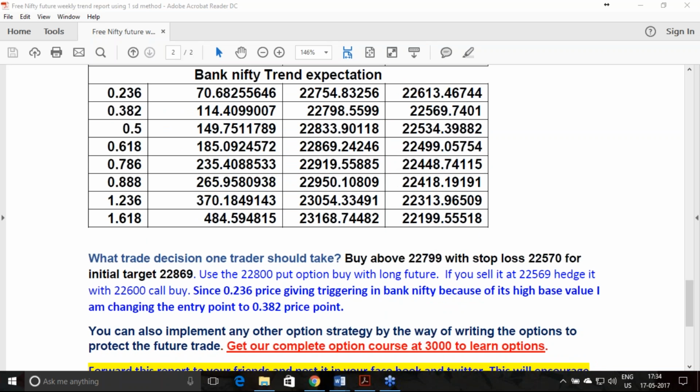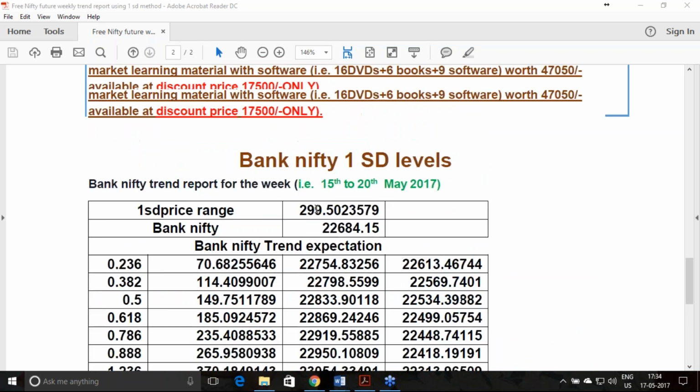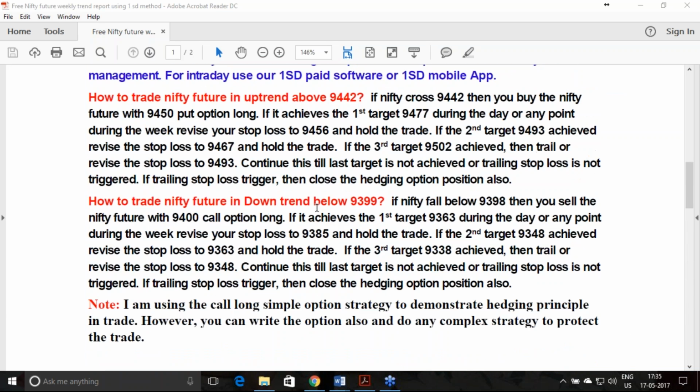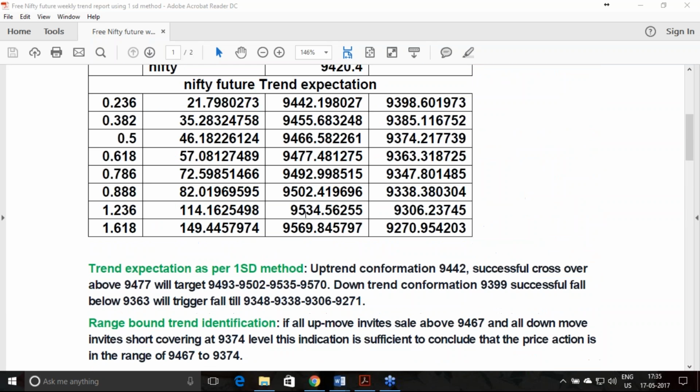So using standard deviations, one standard deviation and the Fibonacci principle, you can do wonderful trades. The only thing is that you have to adopt a very simple way of trading. If I'm buying something, I must hedge. If I'm selling something, I must hedge. Why am I telling you to hedge? Because we have done a calculation and this calculation may change. This trend may change.